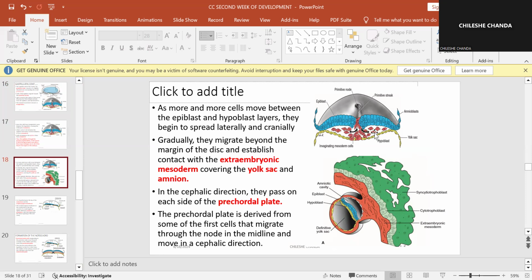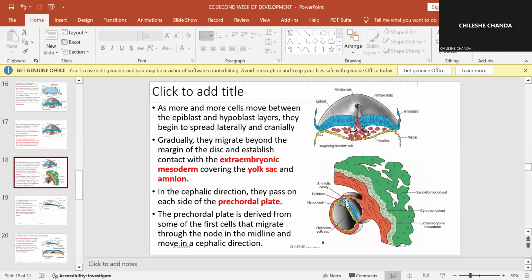Others will start spreading cranially, okay? Gradually, they migrate beyond the margin of the disc and establish contact with, remember, the extraembryonic mesoderm, okay? The one that will be covering the yolk sac. Okay, they will establish contact.